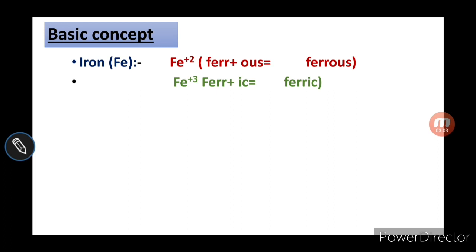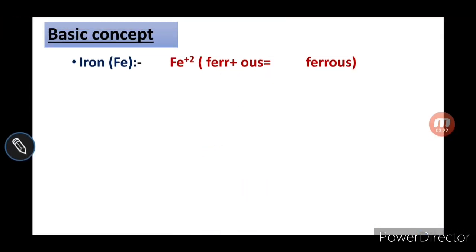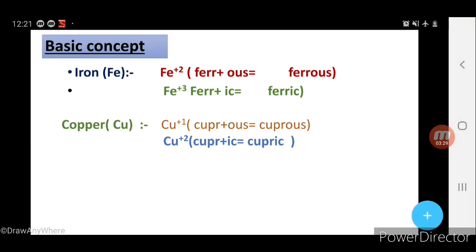So simply, if the element is the same and they show different valencies, for the one with the lesser valency you will add -ous. And what will be the name? Ferrous. And for the element having the greater valency, we will add -ic, and its name is ferric.